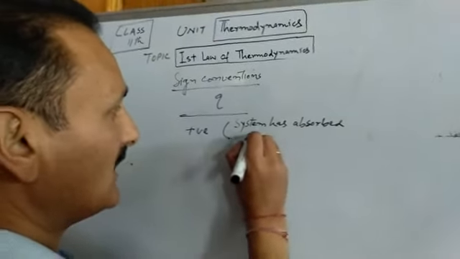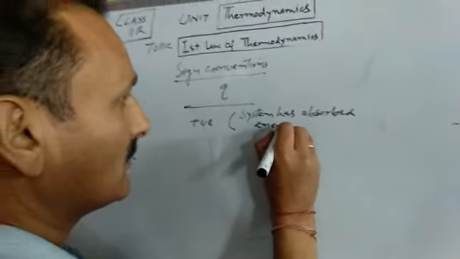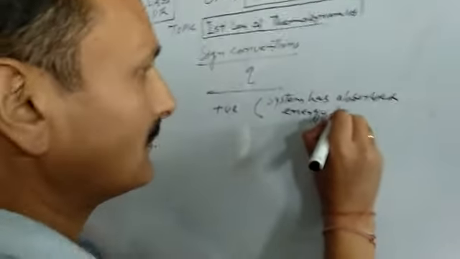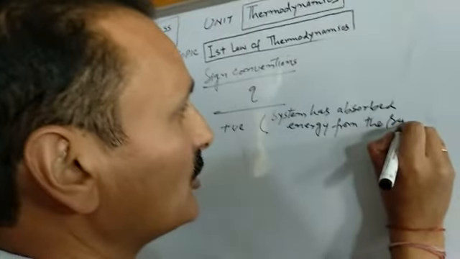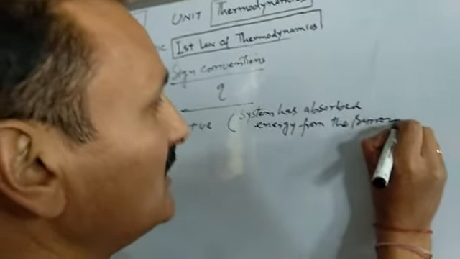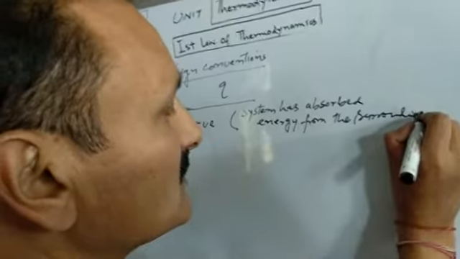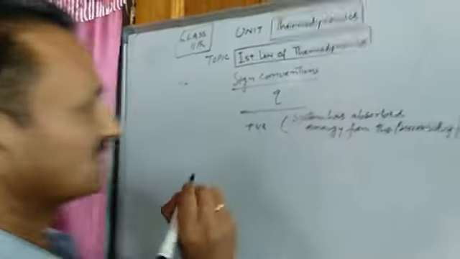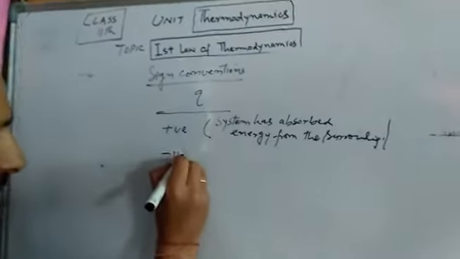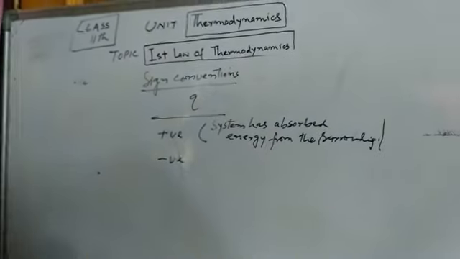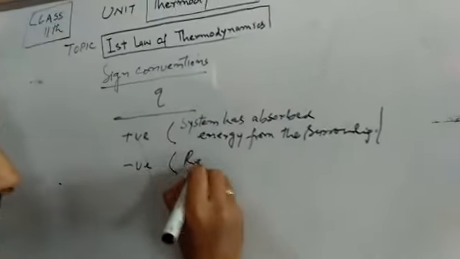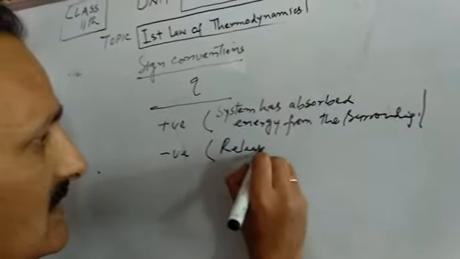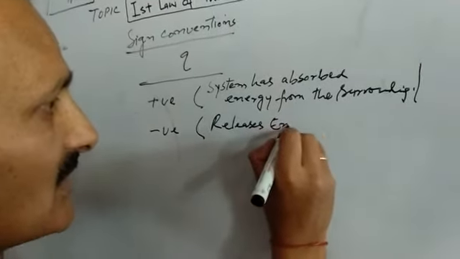Q is given a positive sign when energy is absorbed from the surroundings. It is given a negative sign when the system releases energy to the surroundings.